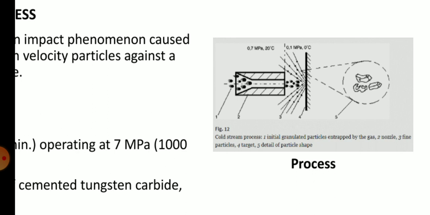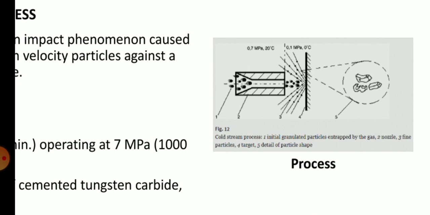Third point is the fine particles. After impacting the surface, number 4 is the targeted surface, the cemented tungsten carbide surface. To that targeted surface, the larger particles will hit with a larger velocity, and these particles will be broken into smaller particles, and these will be spread or fall down. These number 3 will represent the small particles.